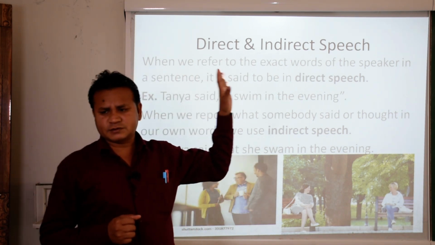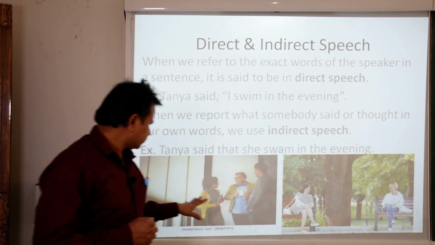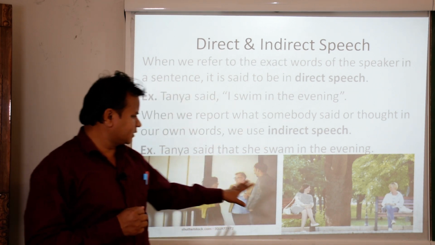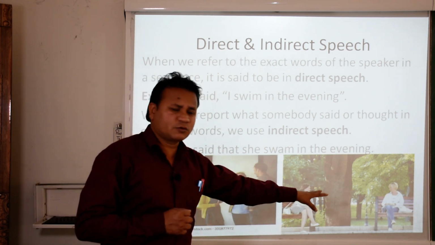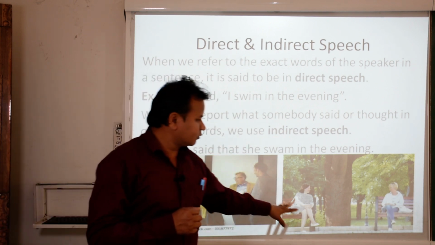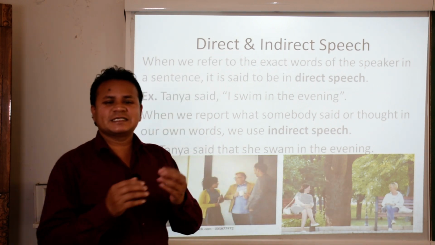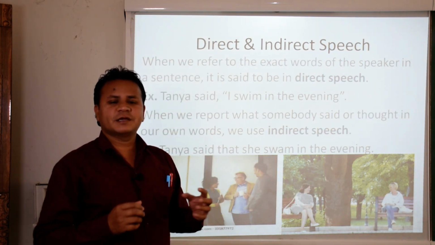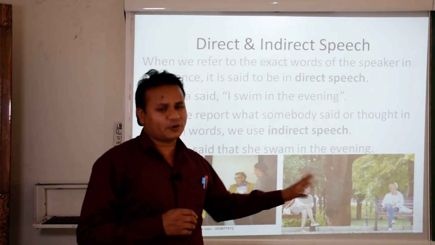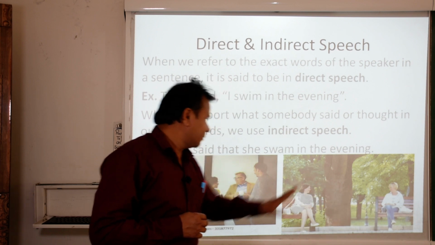And see the example also, how direct speech works. If we see the picture, I have given two pictures. Here two people are talking and here three people are talking. If we talk about two people, these two people are having a conversation between them directly. The third person is not there. You can understand through the picture.